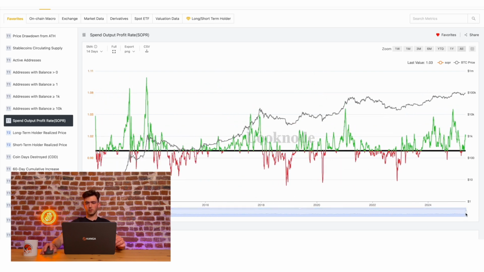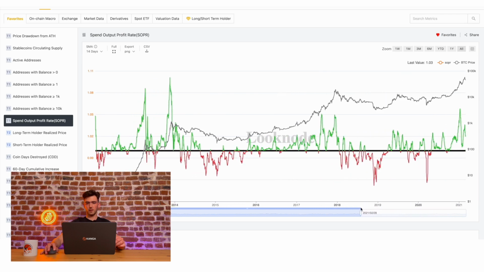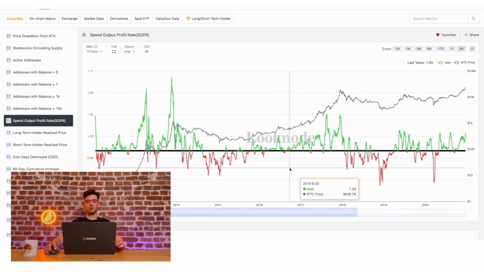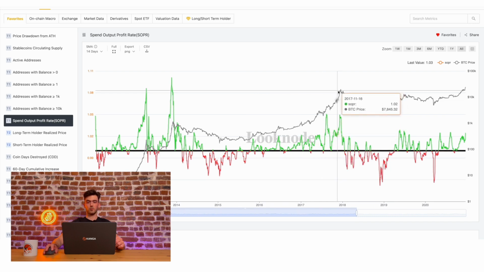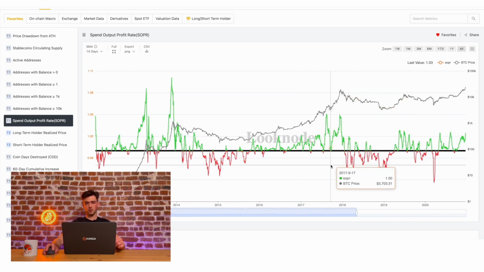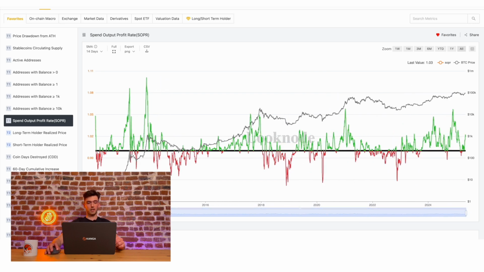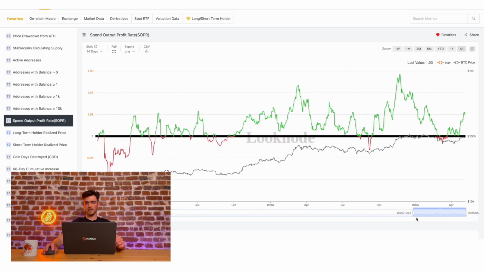Let me just move the chart so that you can clearly see absolutely everything. This also happened on numerous occasions during the period of 2016-2017, when the SOPR was reset several times on the way to the then all-time high of approximately $20,000 in value. Now history is truly repeating itself in the financial markets, and we're seeing exactly the same pattern.